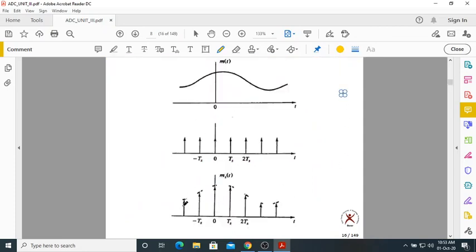So reconstruction means you must get back the continuous time signal from the discrete time signal. So from this signal, I want this signal. Correct? That is a reconstruction. What is sampling? Sampling means this signal will be converted to this signal.